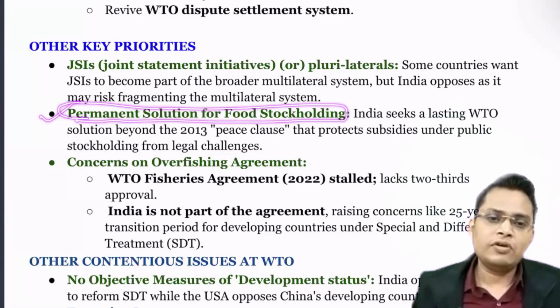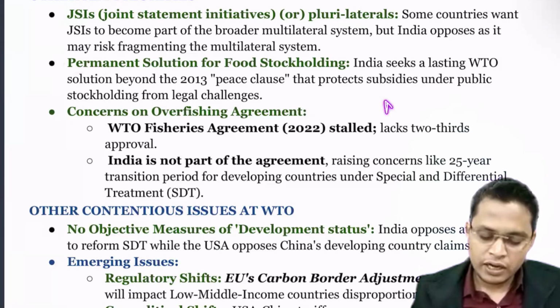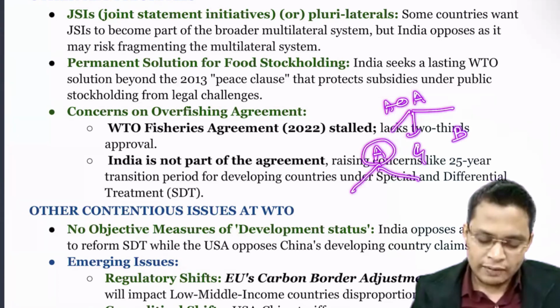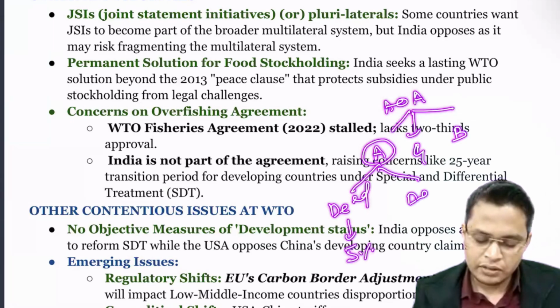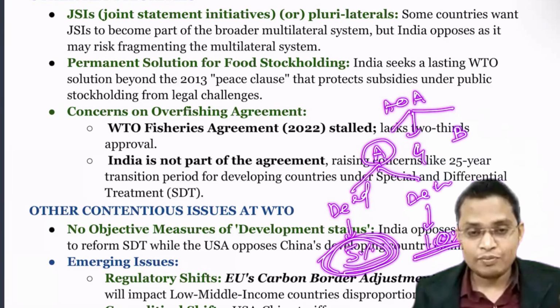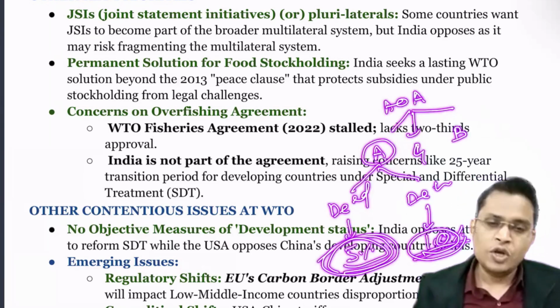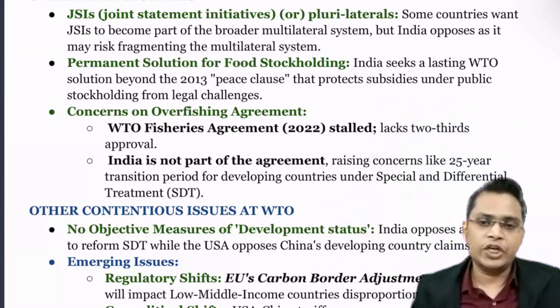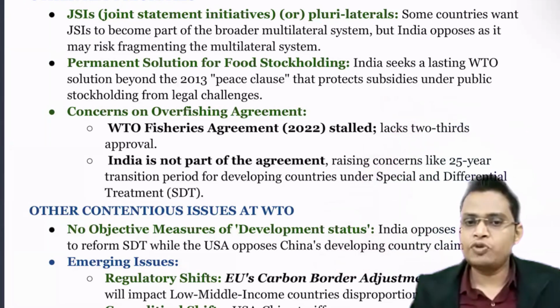So next one is about permanent solutions to food stockholding. I have already told you about the Agreement on Agriculture. There is a subsidy limit, and there are three boxes: amber box, green box and blue box. In the amber box, developed countries can provide at most 5% subsidy and developing countries 10% of the subsidy. But the problem is that the subsidy provided by developed countries is more than that of developing countries.